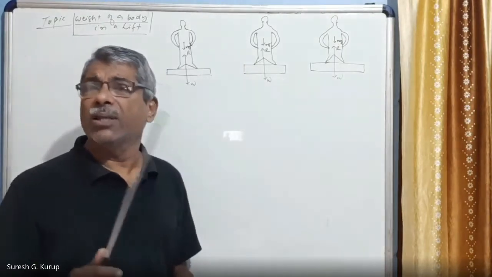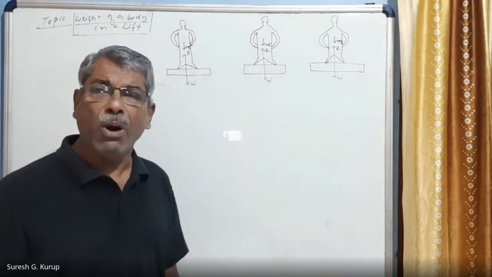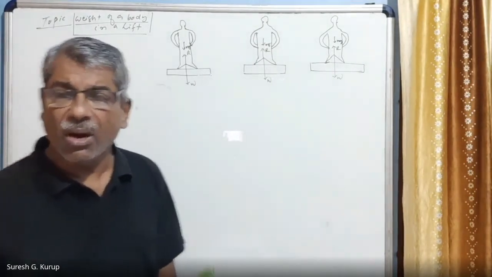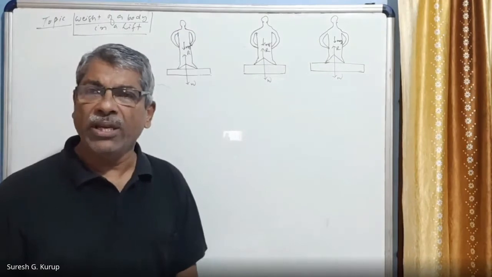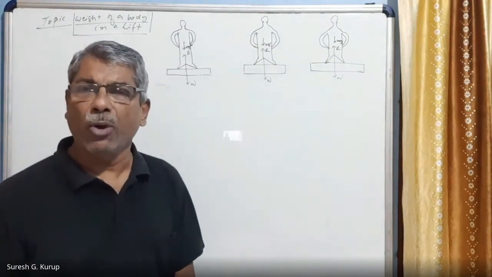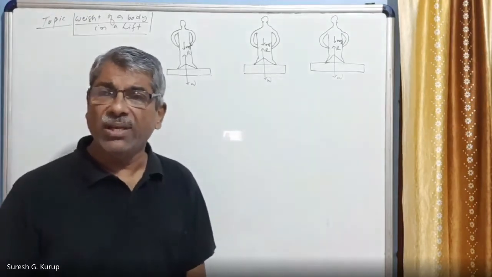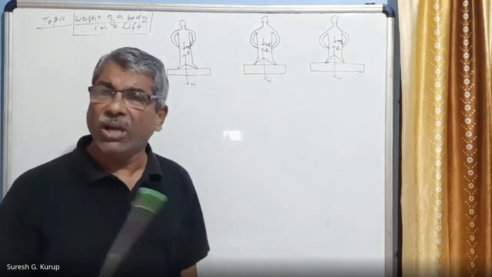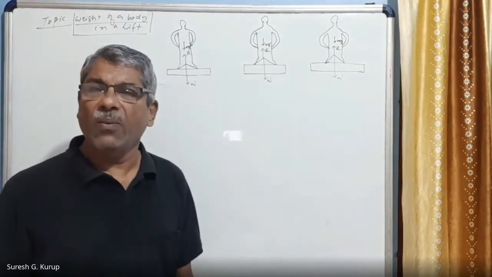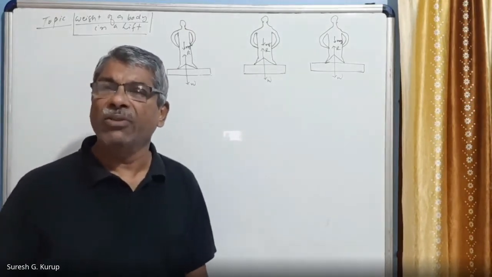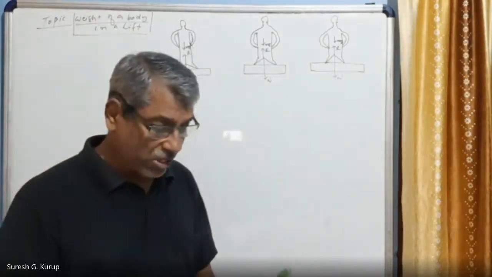What is R? R is the normal reaction, because the person is in touch with the platform of the weighing machine or the lift. As he is standing with his own weight on the platform, his weight acts on the platform, and the platform gives a normal reaction, that is R. And mg is the gravity force. Most of the time we take W equal to mg only. But the weight may change when the lift is moving up and down with an acceleration, while the gravity force remains constant.